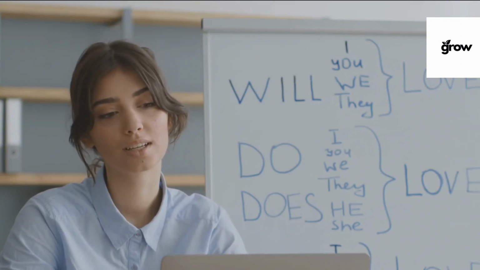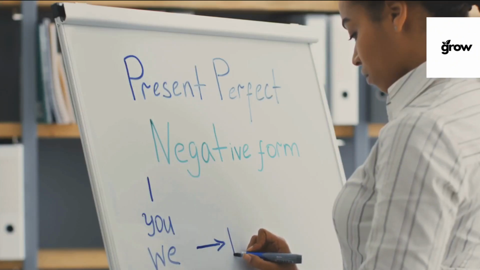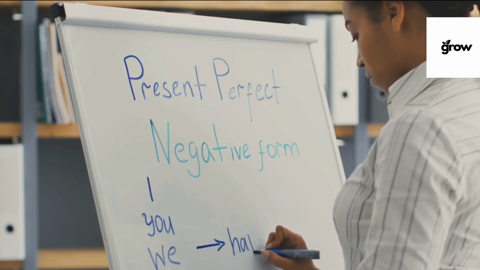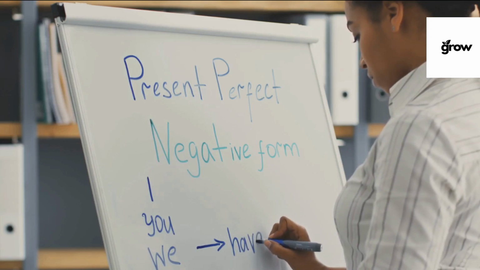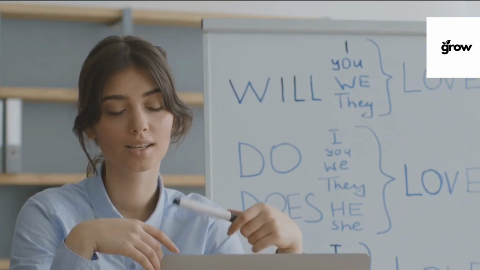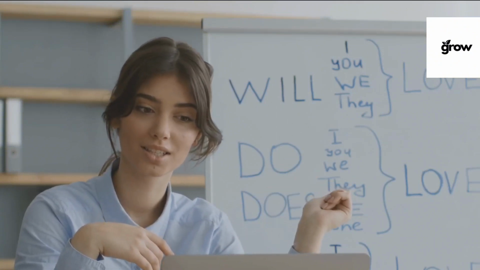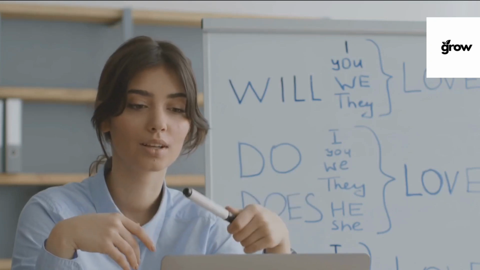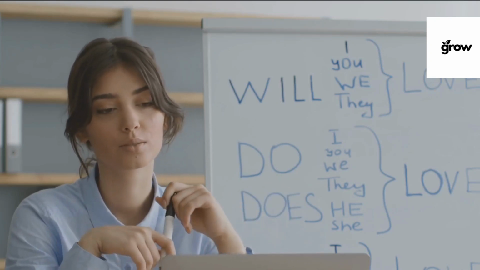What about past tense? Well, if we were to speak about Bob's previous job, we'd say, Bob was a chef. Was is used because we're referring to a single person in the past. And if we're talking about both Bob and Alice in the past, we'd say, Bob and Alice were chefs. Here, were is used because we're referring to more than one person in the past. Seems simple, doesn't it? Now, let's add a twist.